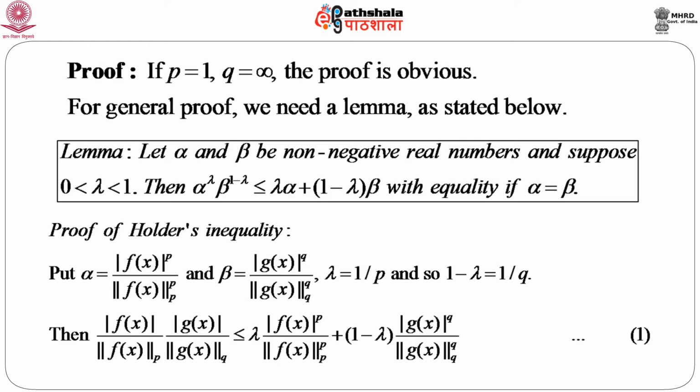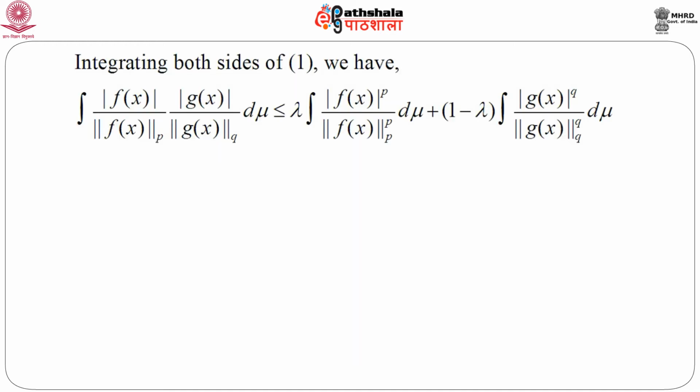Now, remember this denominator is basically a constant if we integrate it. So, if we integrate both sides of this equation 1, what we get is the integral of this entire quantity, modulus of f(x) into modulus of g(x) divided by the product of the norm of f of order p and the norm of g of order q, d mu, less than or equal to lambda into the integral of this quantity plus 1 minus lambda into the integral of modulus of g to the power q by norm of g of order q raised to the power q with respect to mu.